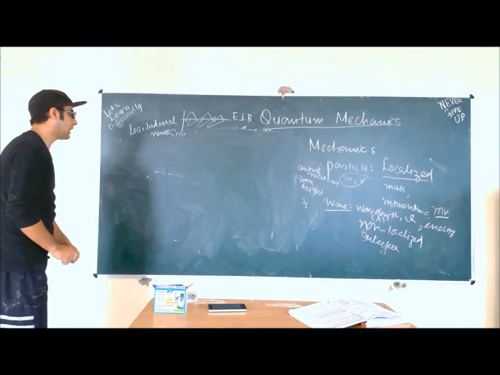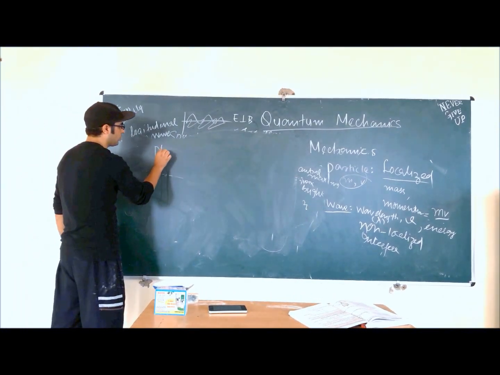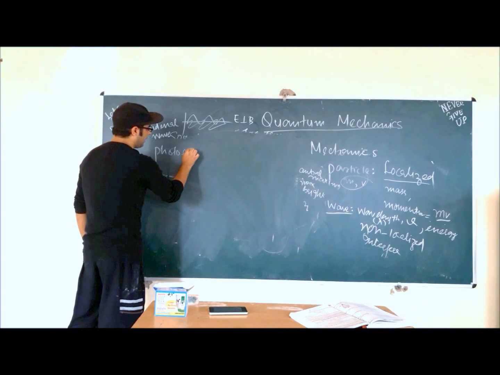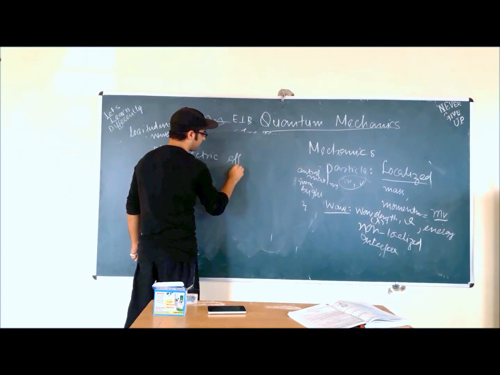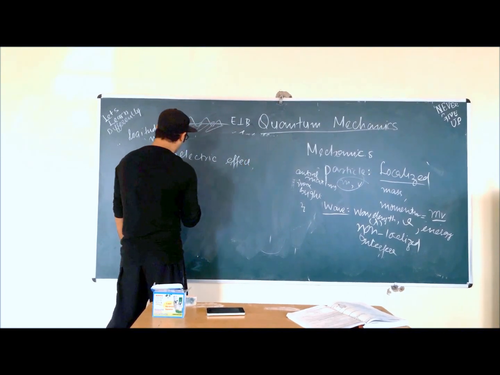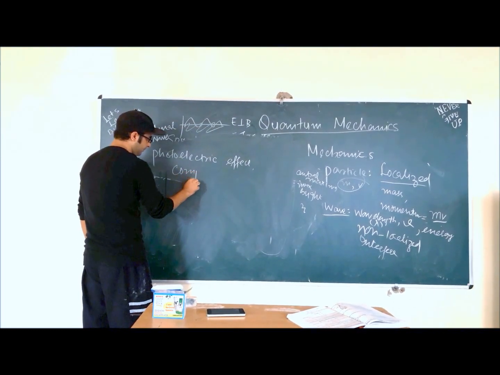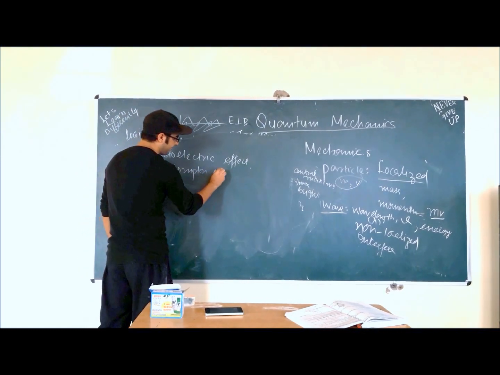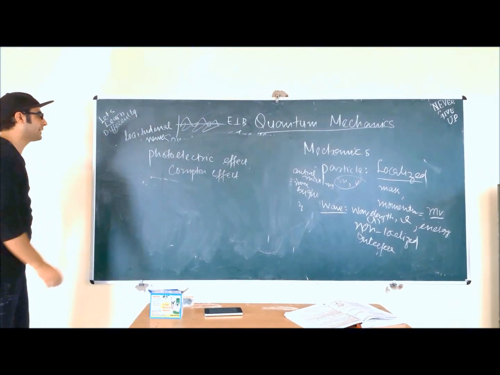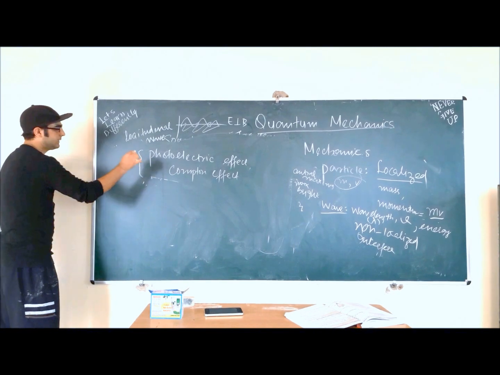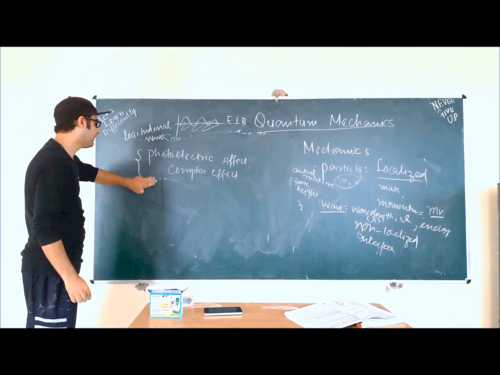Some phenomena are like the photoelectric effect, which we will see in detail, and like the Compton effect. These two effects show that light is a particle. They show results as if light behaves as a particle.